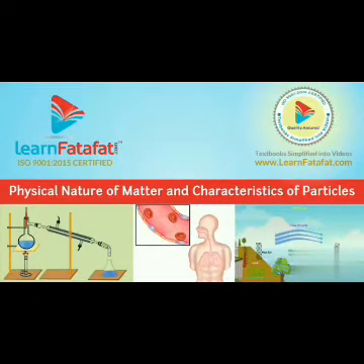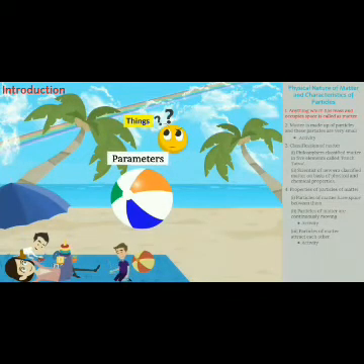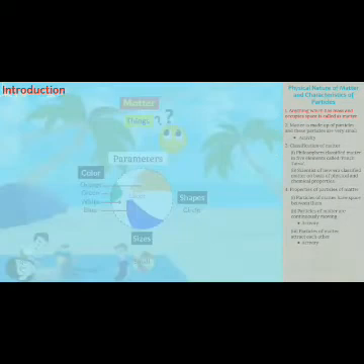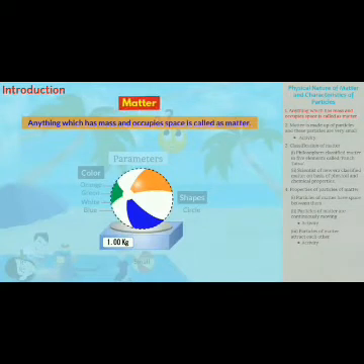Physical nature of matter and characteristics of particles. In this fantastic world, you can see wonderful things. Can you tell me how you can identify these things? Absolutely. There are different parameters like color, sizes, and shapes. In general, all these things are matter. Dear students, anything which has mass and occupies space is called matter.